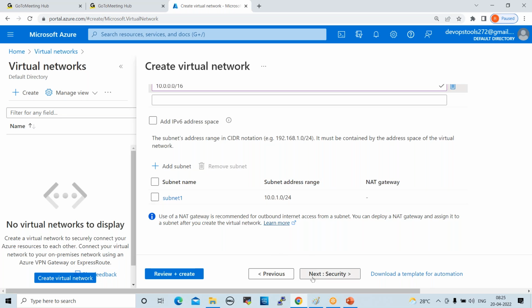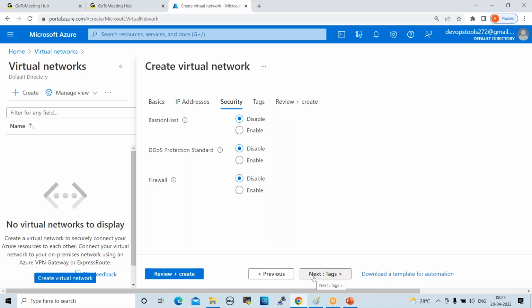Fine. Now click on next, security. So here, Bastion host, DDoS protection, firewall. These are the security layers, right? By default these layers are disabled. If you want to enable them in real-time projects, you can, but additional charges will be applied, right? So for now, I'm not.